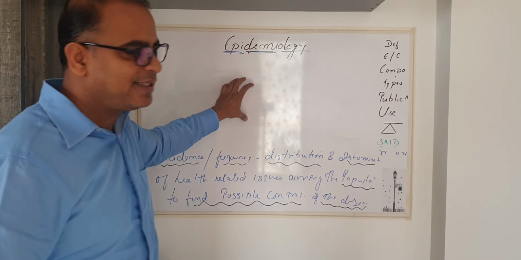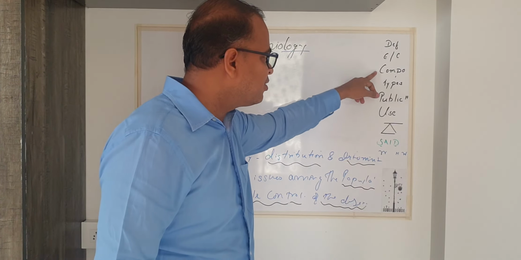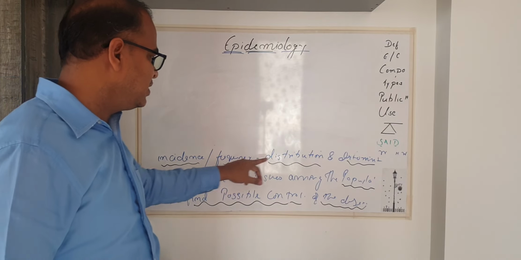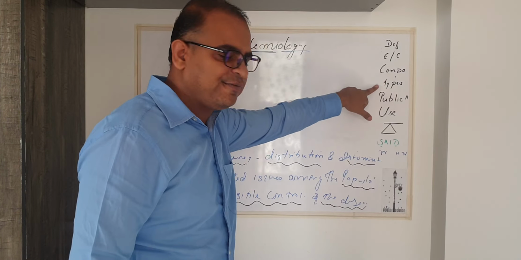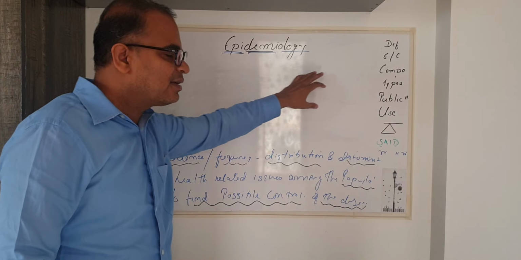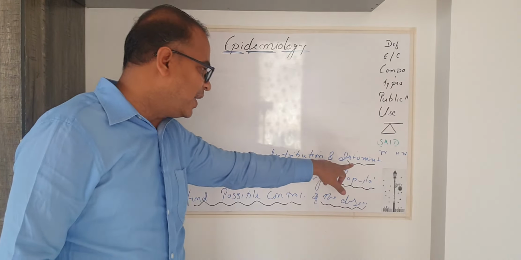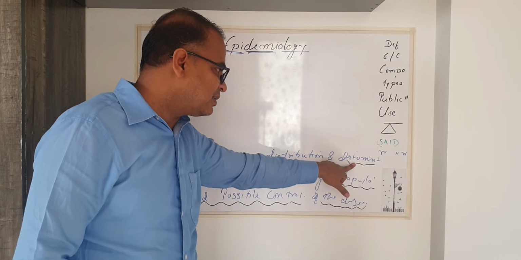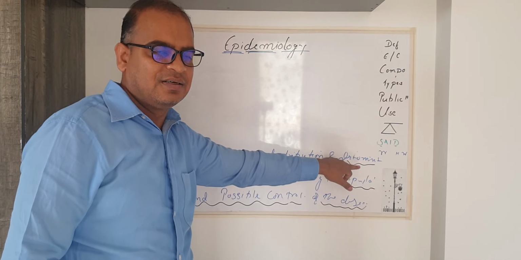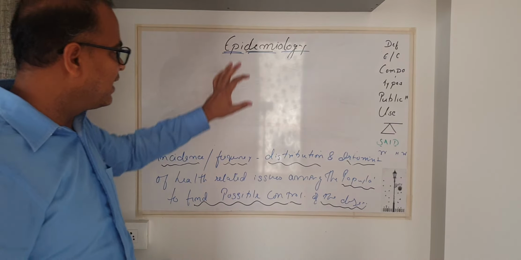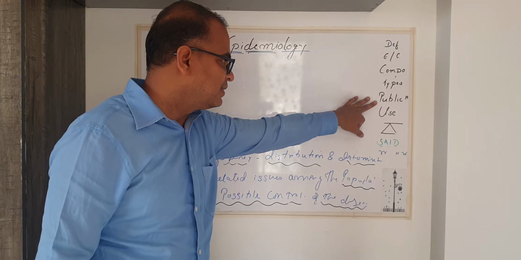Now, what is the difference between epidemiologist and clinician? The epidemiologist deals with the society, the clinician deals with the individual person. Components of epidemiology are frequency, distribution and determinants. These are the three main components of epidemiology. Types of epidemiology: descriptive and analytic. Descriptive includes frequency and distribution, while determinants, the conclusive part for intervention, come under analytic epidemiology. And epidemiology is the base of any public health, right?